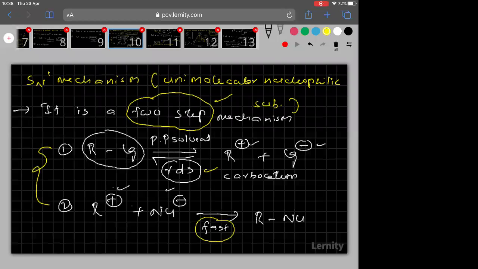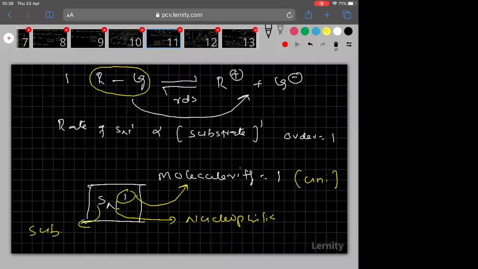Then here I started SN1 mechanism, unimolecular nucleophilic substitution. It is a 2-step mechanism. First step is RDS, second step is the fast step. Then in the 11th slide, I explained what factors the rate depends on.